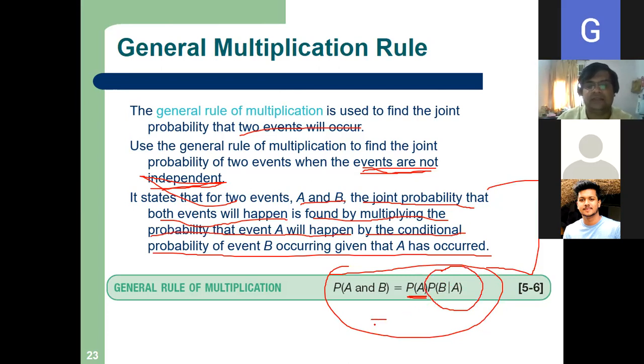You can also write it like this: if you are writing in terms of P(B), then P(B) into P(A given that B has occurred). Is it clear? Special rule and general rule of multiplication. Yes, sir. Okay, it's clear.